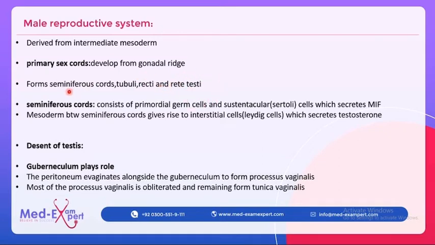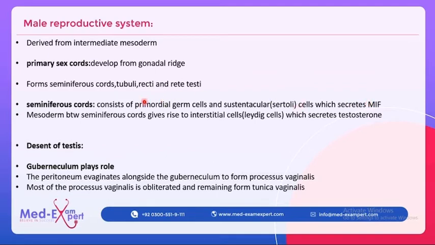You need to remember this: cords, tubuli, recti and testis. So now what happens? These seminiferous cords consist of the primordial germ cells and sustentacular or Sertoli cells. As we know, Sertoli cells secrete the Mullerian inhibiting factor, and testosterone is secreted by the Leydig cells.